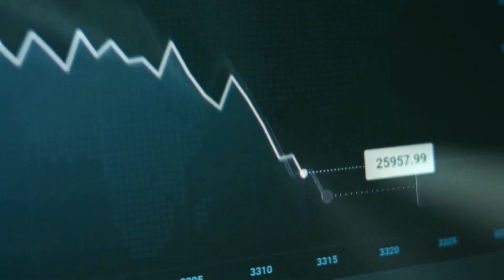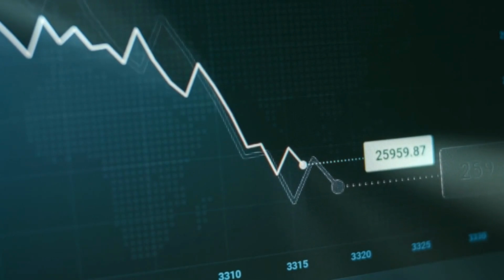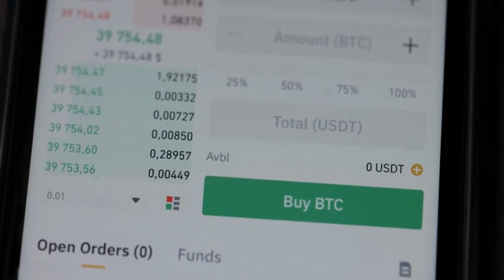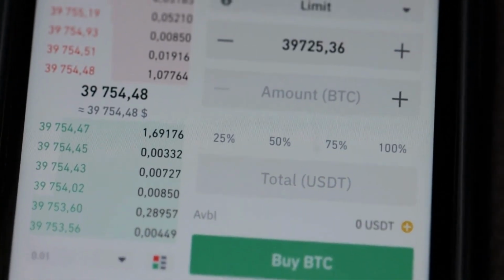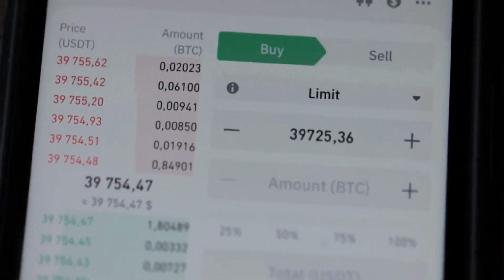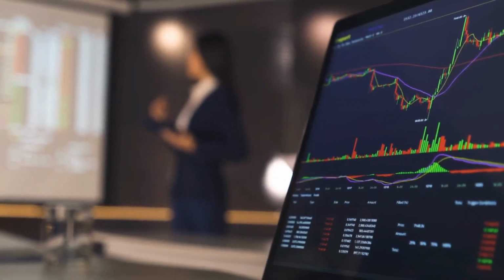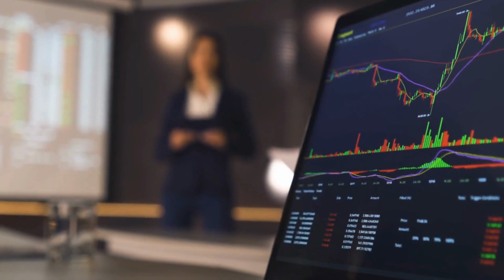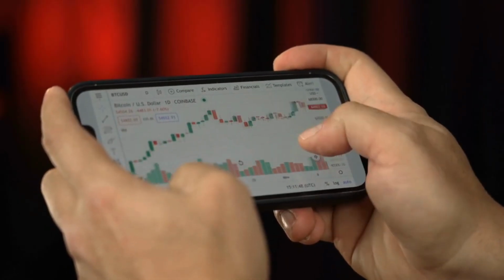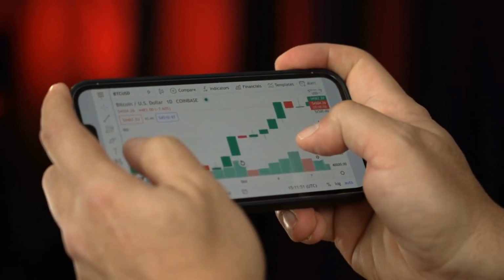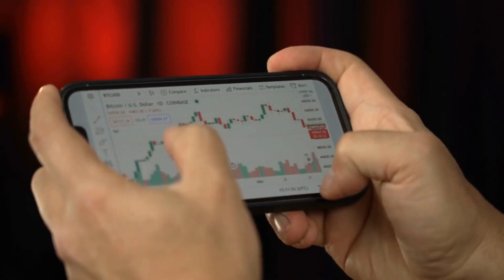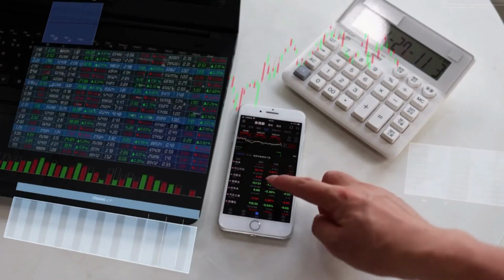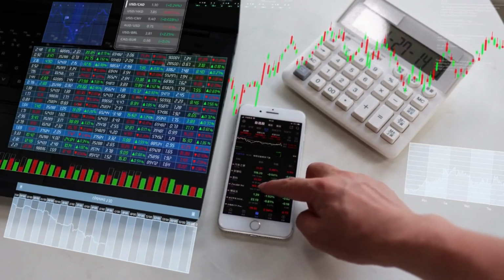To use leverage and margin trading effectively, traders must implement proper risk management techniques. This includes setting stop-loss orders, limiting position sizes, and monitoring market conditions closely. By managing risk effectively, traders can maximize their potential gains while minimizing potential losses. Leverage and margin trading can be powerful tools for traders, but they require a deep understanding of the risks and benefits. By educating themselves and implementing effective risk management strategies, traders can harness the potential of leverage and margin trading to achieve their financial goals.